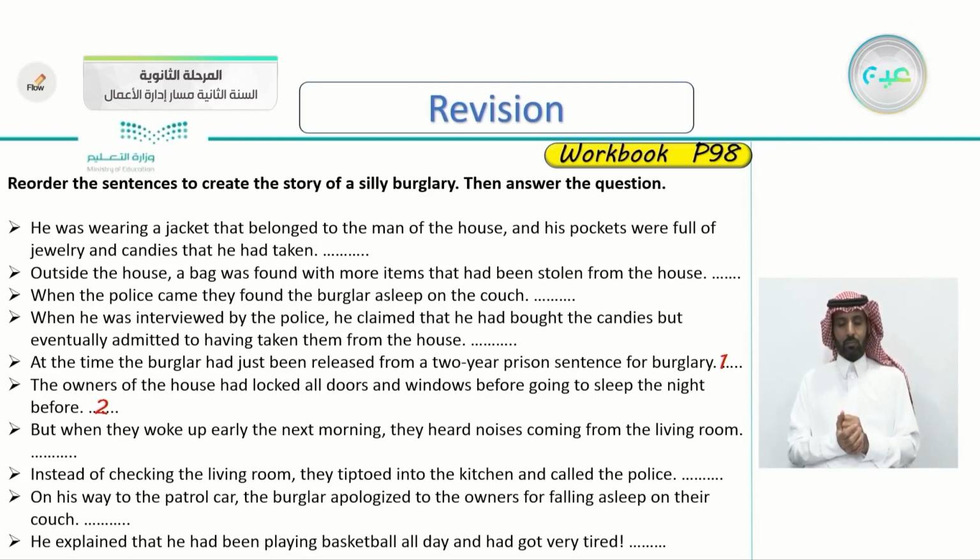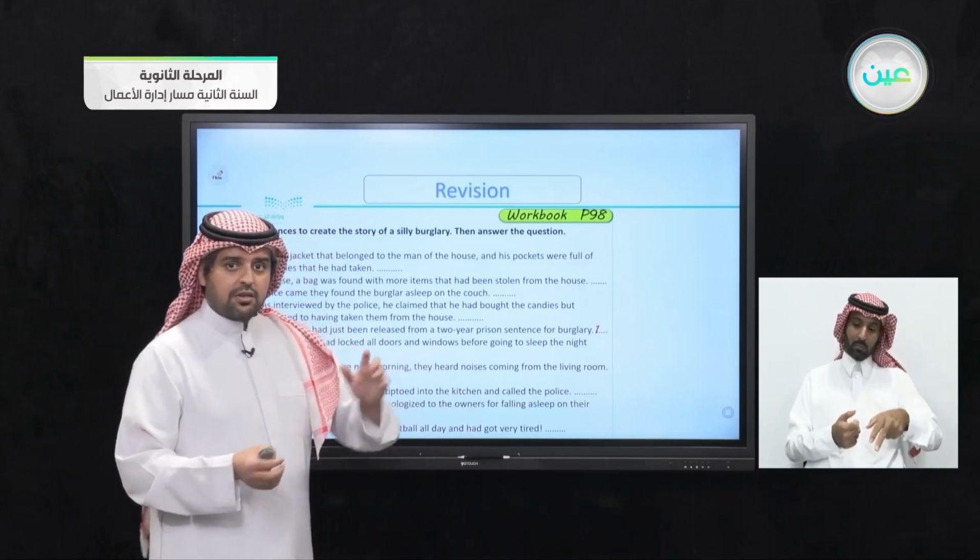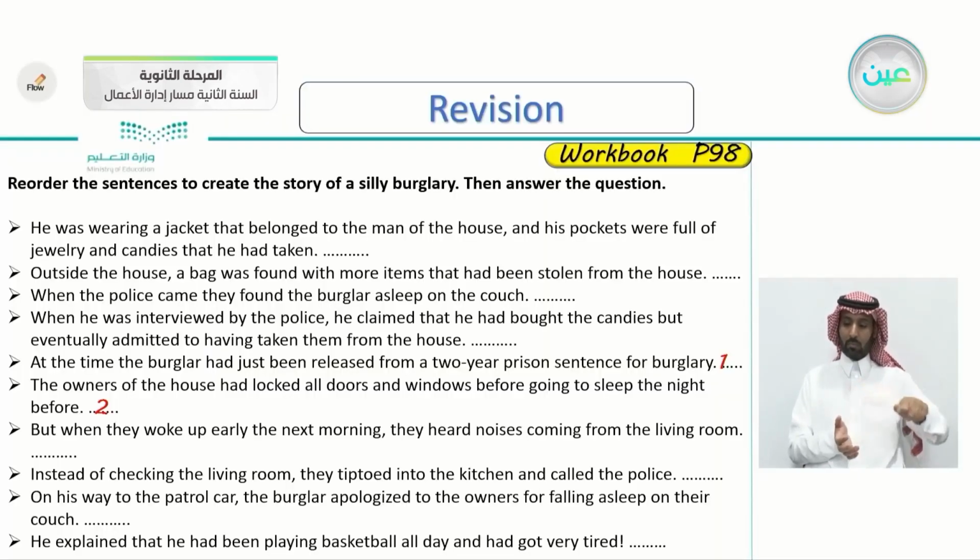So when he got out of prison, the owners of the house had locked the doors and the windows. So where's number 3 now? What's the third sentence? Very good. But when they woke up early the next morning, they heard noises coming from the living room.